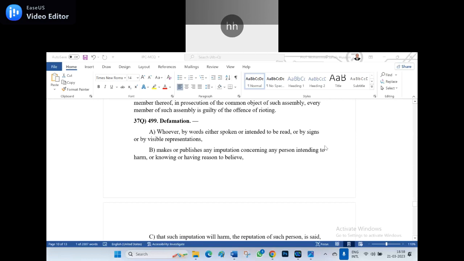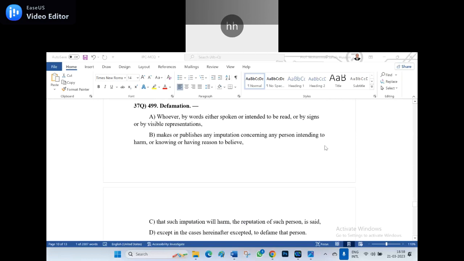Then what about the C? That such imputation will harm the reputation of such a person is said. Do you know what is meant by imputation? Imputation means making an allegation.